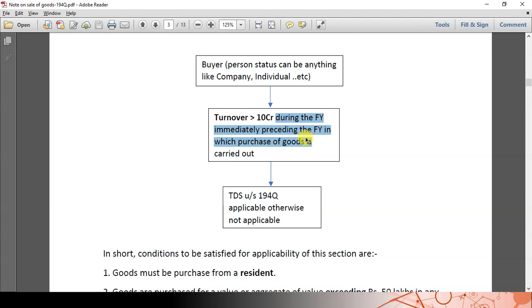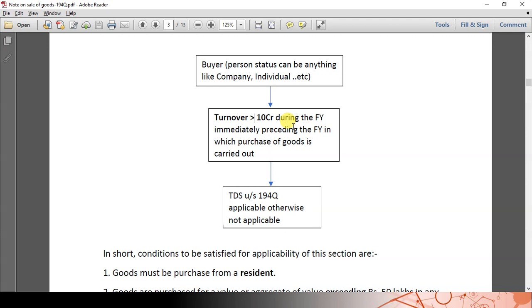For example, let us say a person is purchasing goods during financial year 21-22. He has to see the turnover for financial year 2021. If the buyer's turnover is more than 10 crores in financial year 2021, then section 194Q is applicable for that buyer in financial year 21-22.